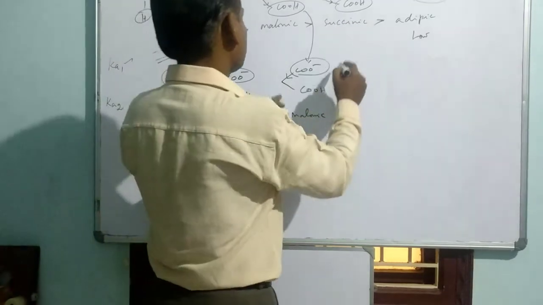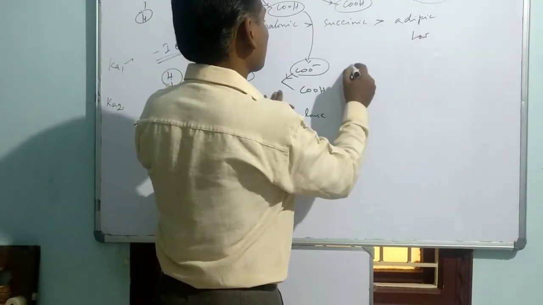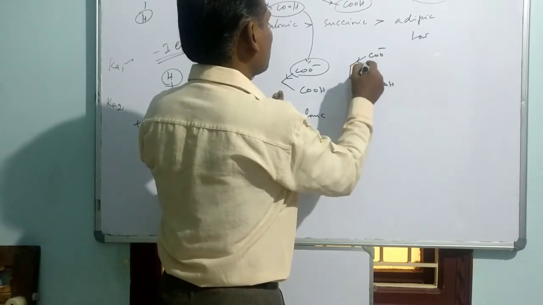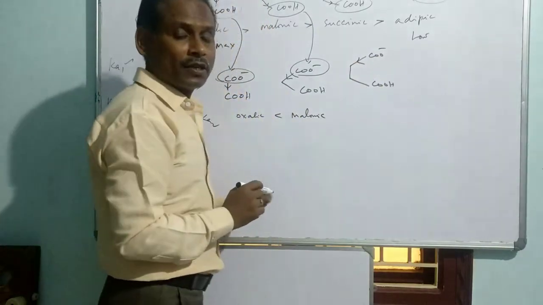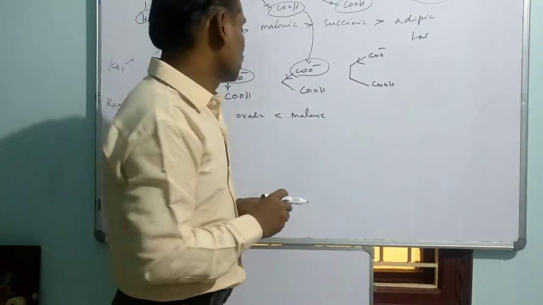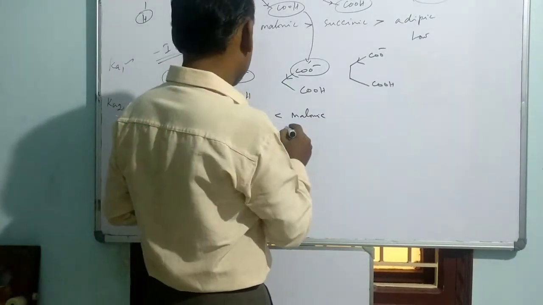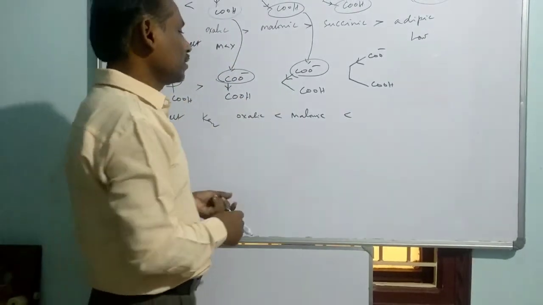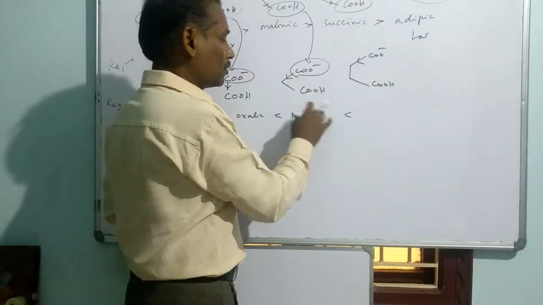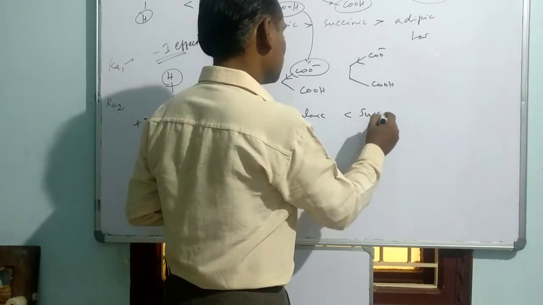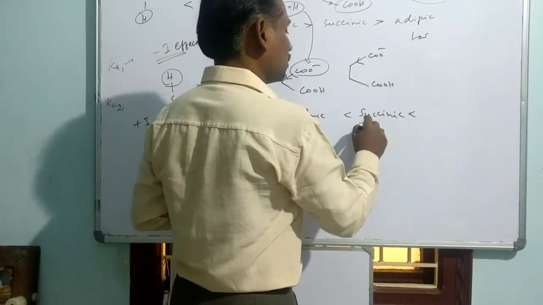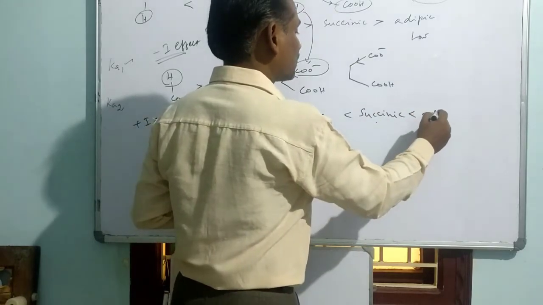Similarly, if you go to the next member of the series, we have COO minus and COOH. It is pumping the electron, but the gap is still increasing, which means the inductive effect almost dies. So there is no more positive inductive effect, and this is better than the previous one. This is succinic acid, and similarly it is less acidic compared to adipic acid.